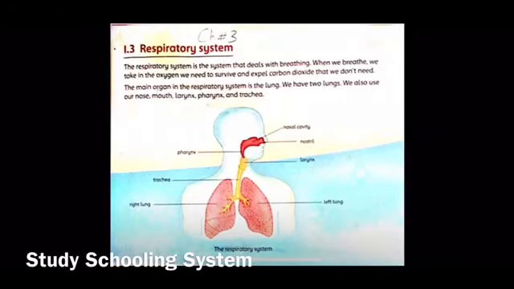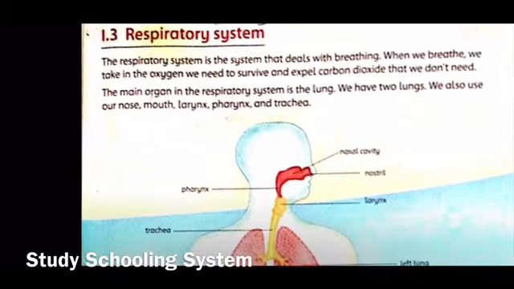Assalamu alaikum students. So today we'll be studying about the respiratory system, which is your chapter number 3. So please do make a title page and write the title of the chapter, which is respiratory system, and do write the day and date so you know when we started this chapter. And I'm going to start reading to you kids and start explaining what we're learning today.